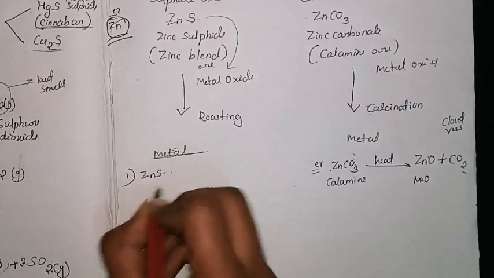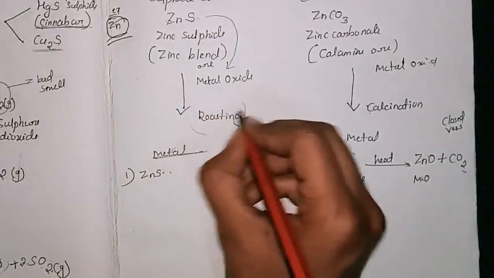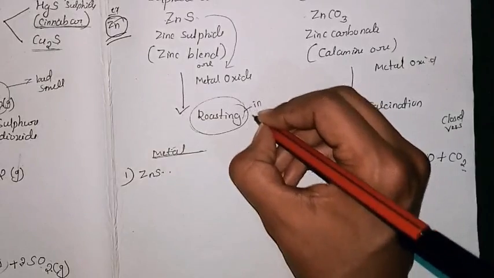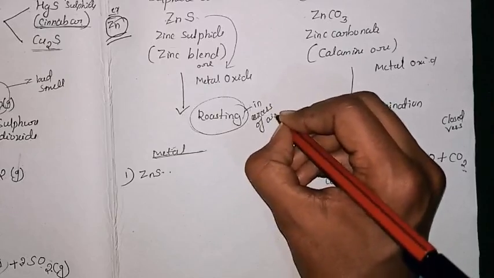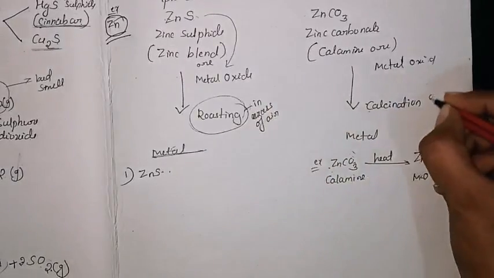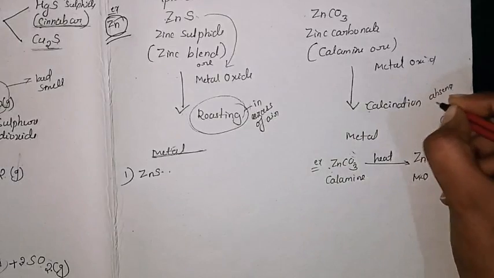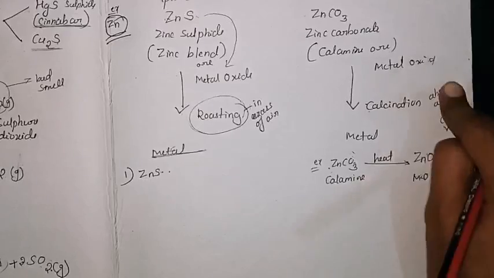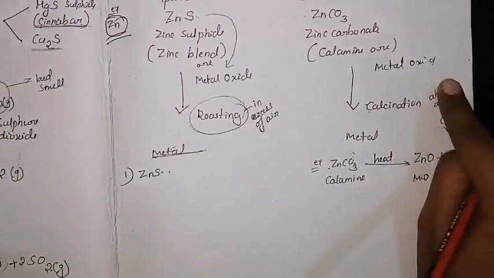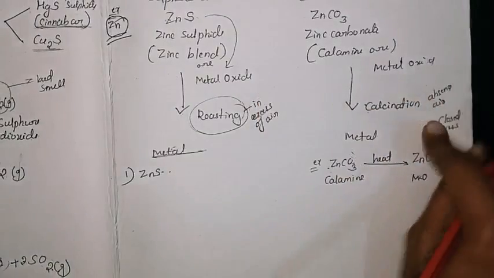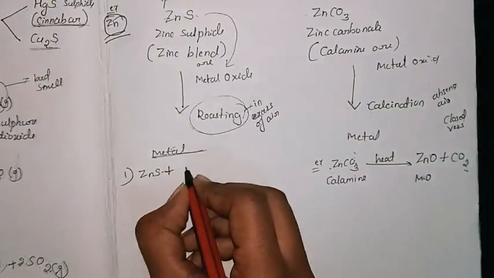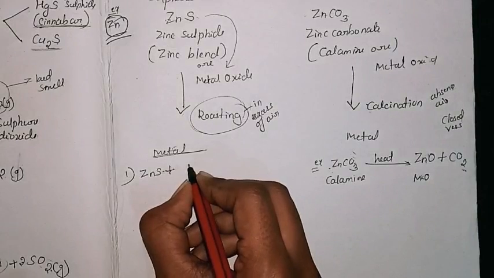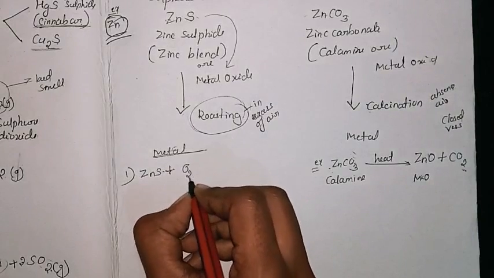And in case of zinc sulfide, it is roasting. Roasting means heating in excess of air. So in the presence of air, you have to write the excess of oxygen here, that means O2.